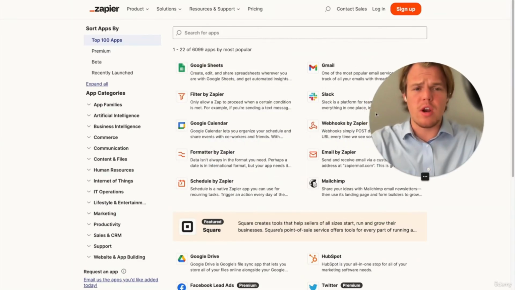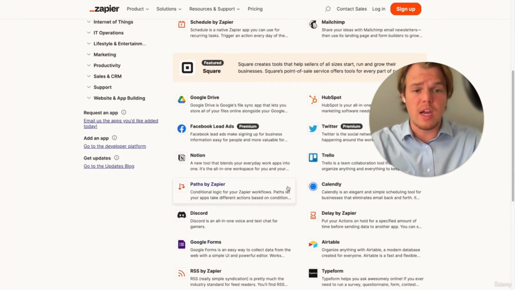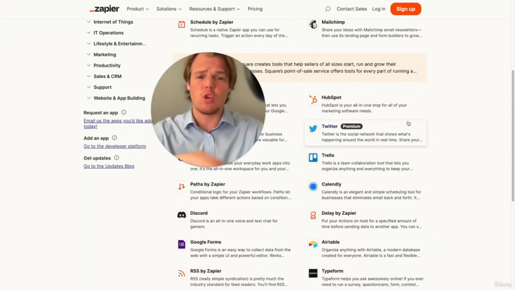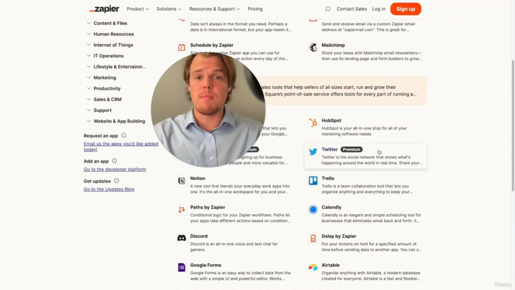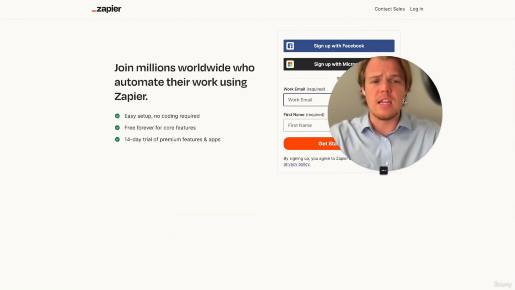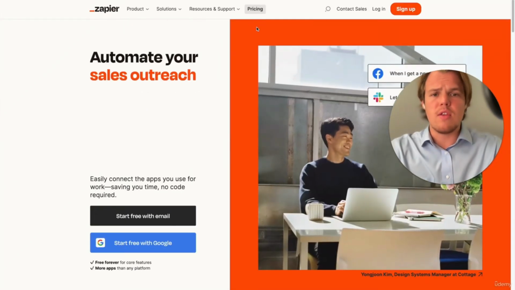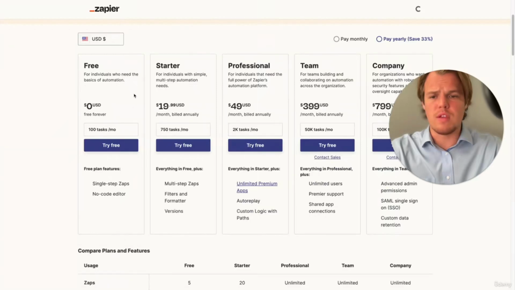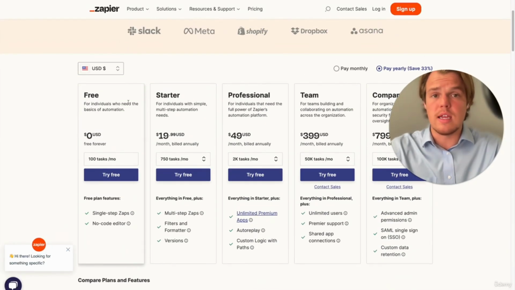We can jump over here and you can see all the different apps that Zapier has access to its API, which allows us to manipulate it with GPT. So any app you see here, we can now integrate ChatGPT with. For example, with Twitter, we can make an AI automated Twitter post using ChatGPT. But for now, all you need to do is come up here and hit sign up, and it's completely free to start. You'll be able to say get started for free and sign up with any of these types of accounts. And just so you can see the pricing right here, you'll be able to sign up for the free plan, which allows you to set up Zapier flows that we can use in this course.